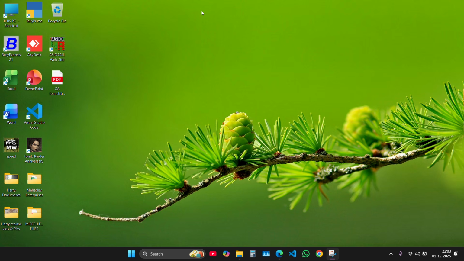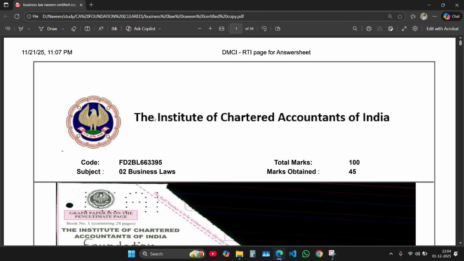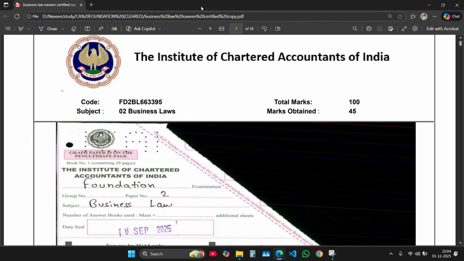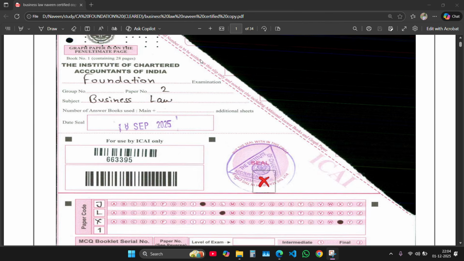So today I am going to show my business law certified copy and analyze how I scored the marks. So let's see. Here is my certified copy of business law. You can see I scored a total of 45 marks out of 100. Let's move to the answers.